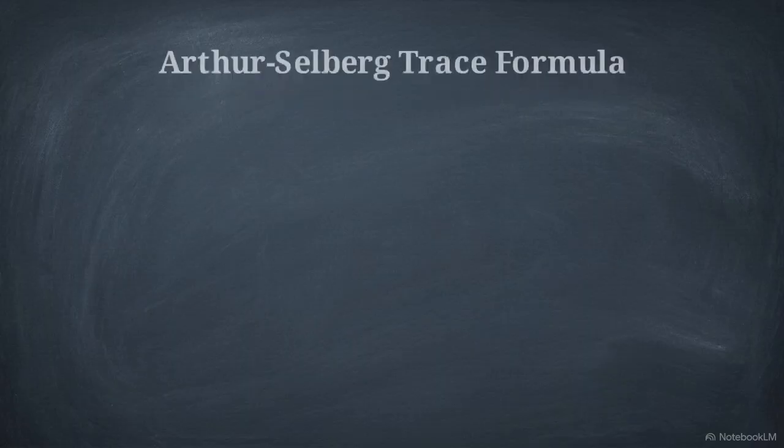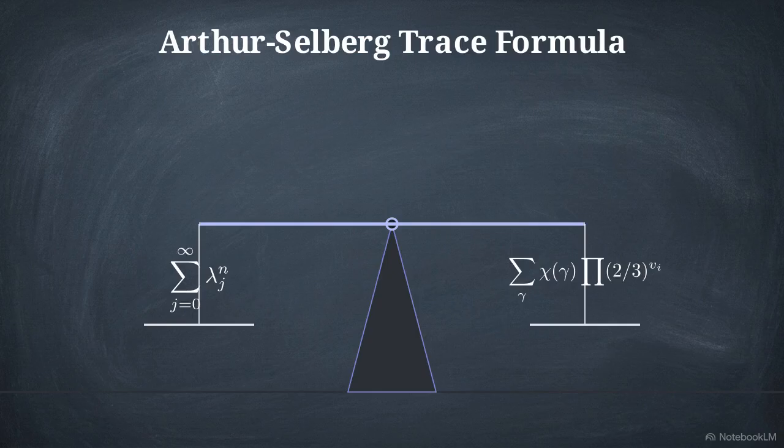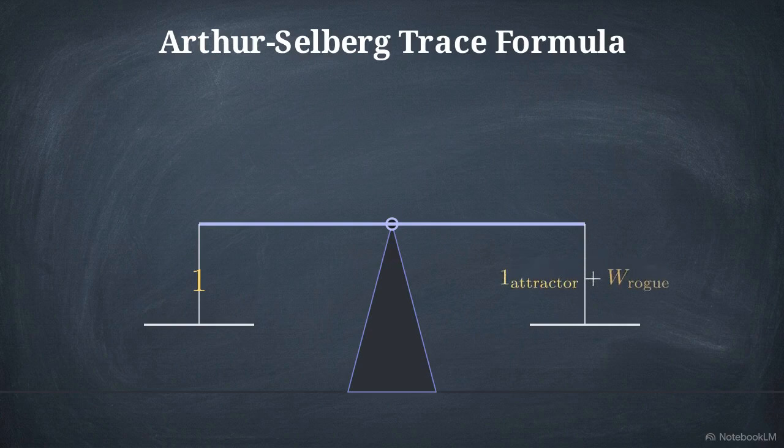We can now use the Arthur-Selberg trace formula. This is an exact identity equating a system's spectral trace on the left with its geometric periodic orbits on the right. We push the iteration count to infinity on the left, spectral side of the scale. The residual eigenvalues vanish. Only the trace of the dominant attractor remains, locking the left side of the scale at exactly 1. We then evaluate the right side of the equation, which tallies the physical pathways of the orbits.